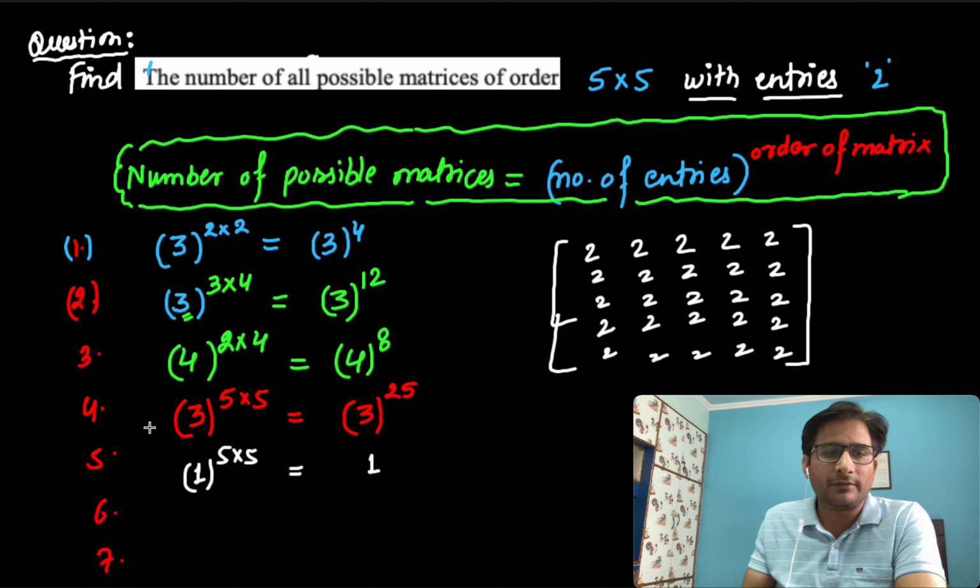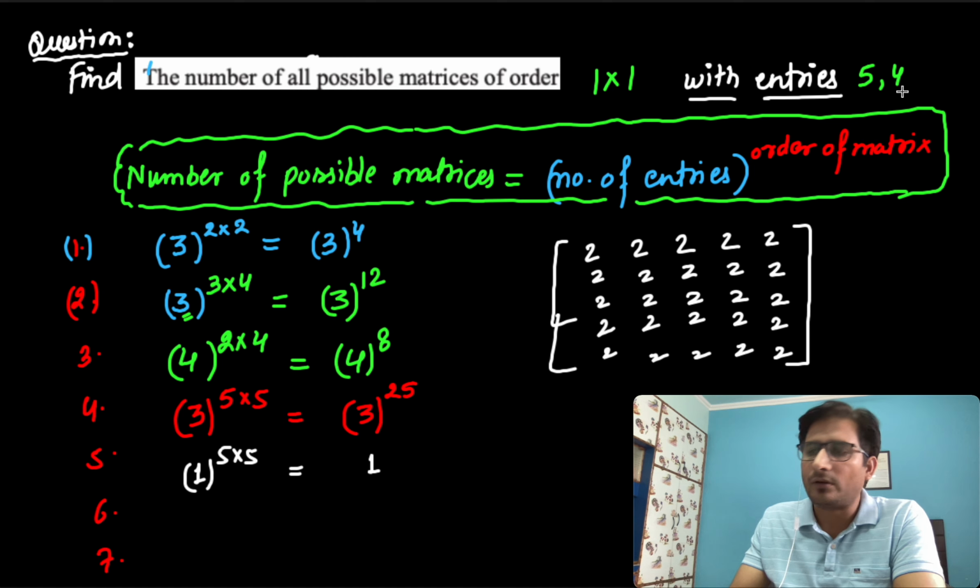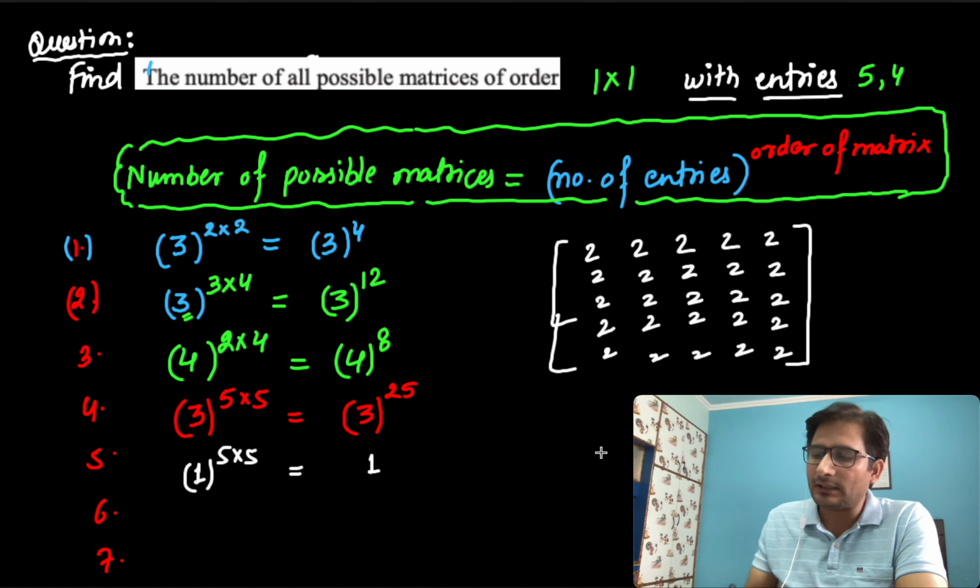So, last question. If I change the order of the matrix to 1 into 1 with entries 5, 4, what is the answer? It's 2 power 1 into 1. Yes, it's right. It's equal to 2.